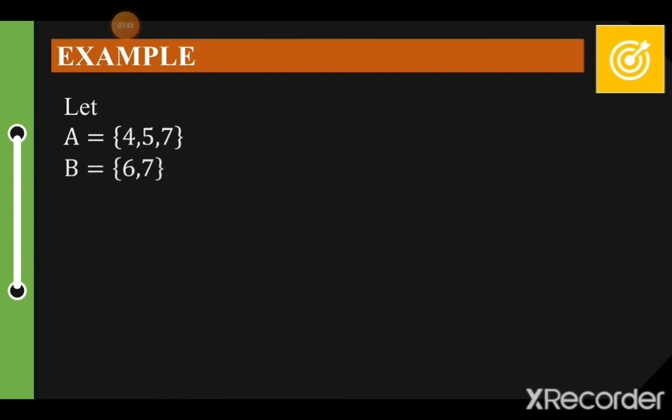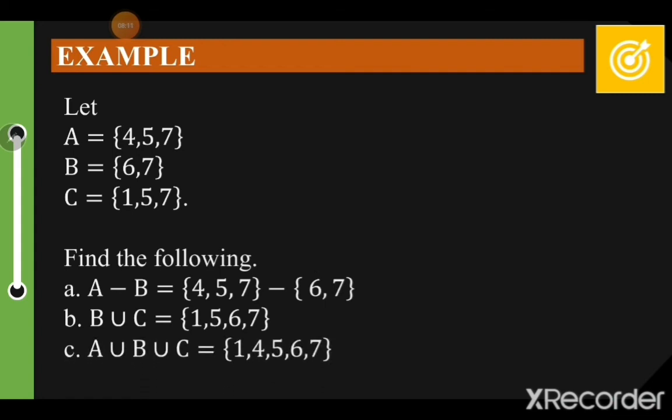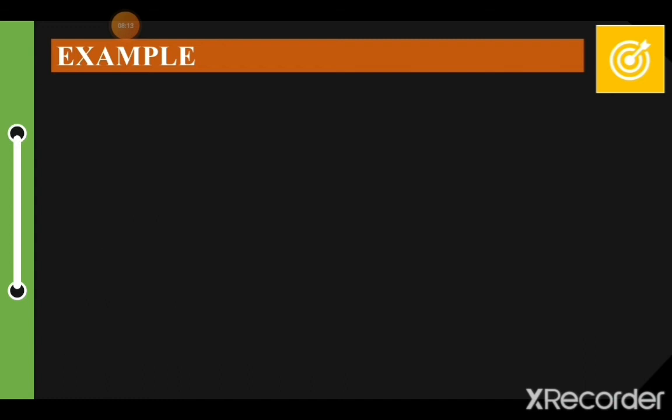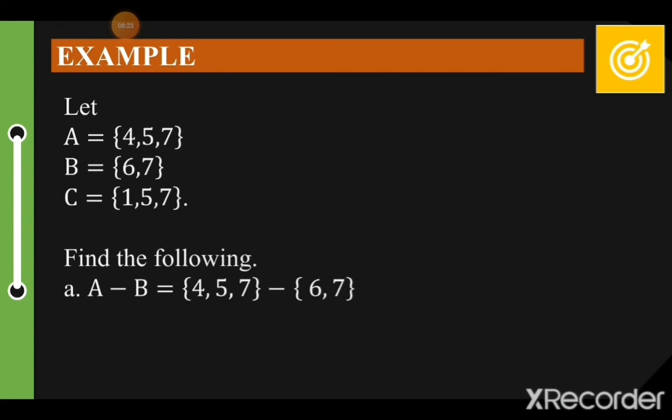Example, let A be equal to 4, 5, 7, B is equal to 6, 7, and C is equal to 1, 5, 7. Find the following. A minus B. So, 4, 5, 7 minus 6, 7. Ano yung element na meron sa B na meron din sa A?